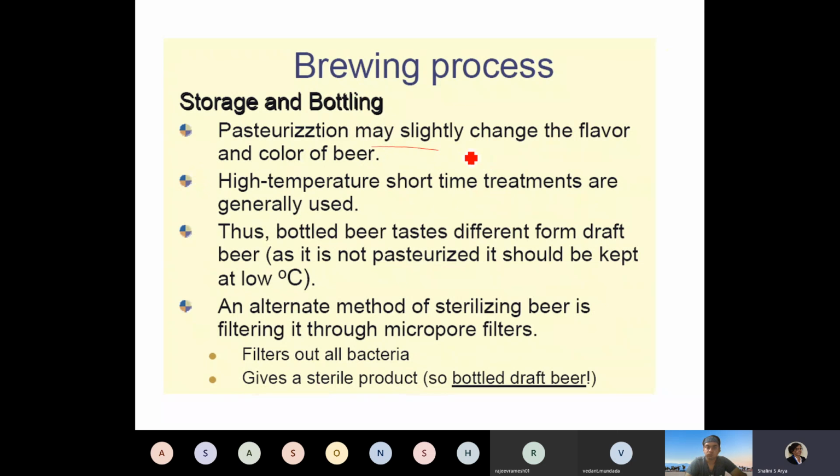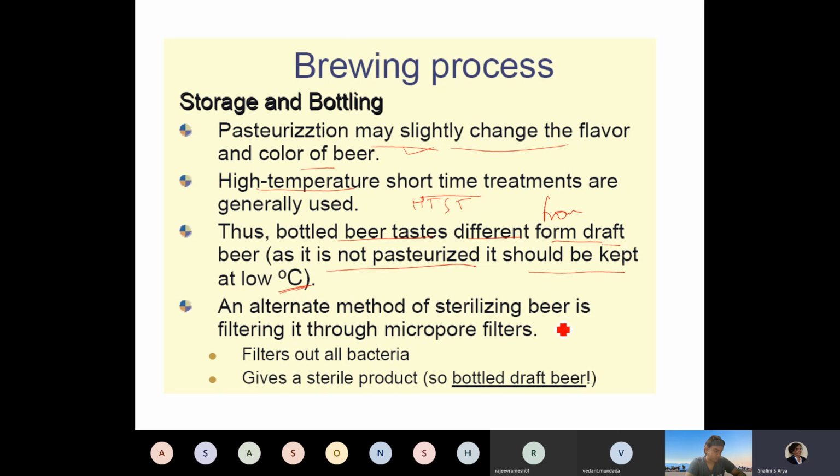Pasteurization may slightly change the flavor and color, but it is very important because it will not allow the growth of bad bacteria. High temperature short time, HTST, is generally used. Thus bottled beer tastes different from draft beer, as draft beer is not pasteurized. It should be kept at low temperature.